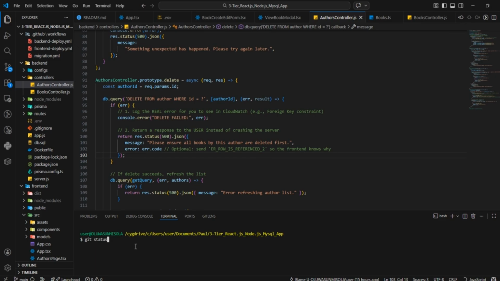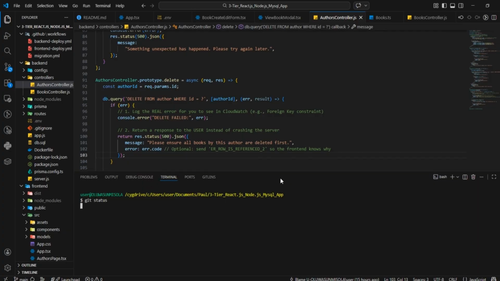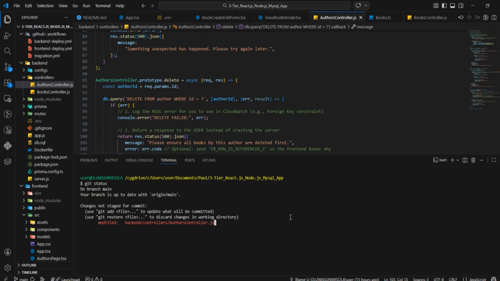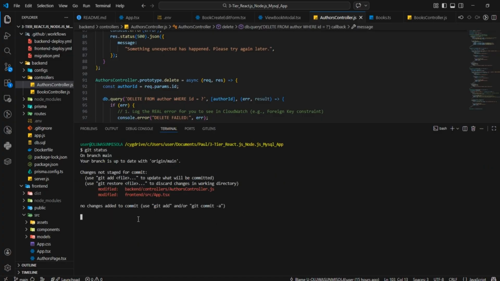So let's do this status. Now let me move this up a bit so that you can see. All right. So you can see the changes I've made so far. It's clear that I have touched two files basically. And since I've touched two files, what I need to do now is commit to the repository and push. I want the application to have the new deployment, the new changes I've made.